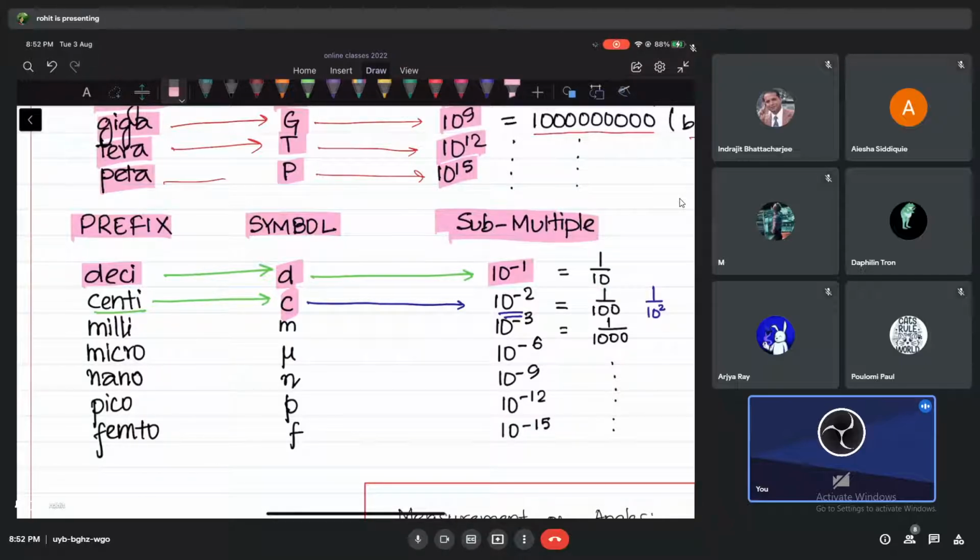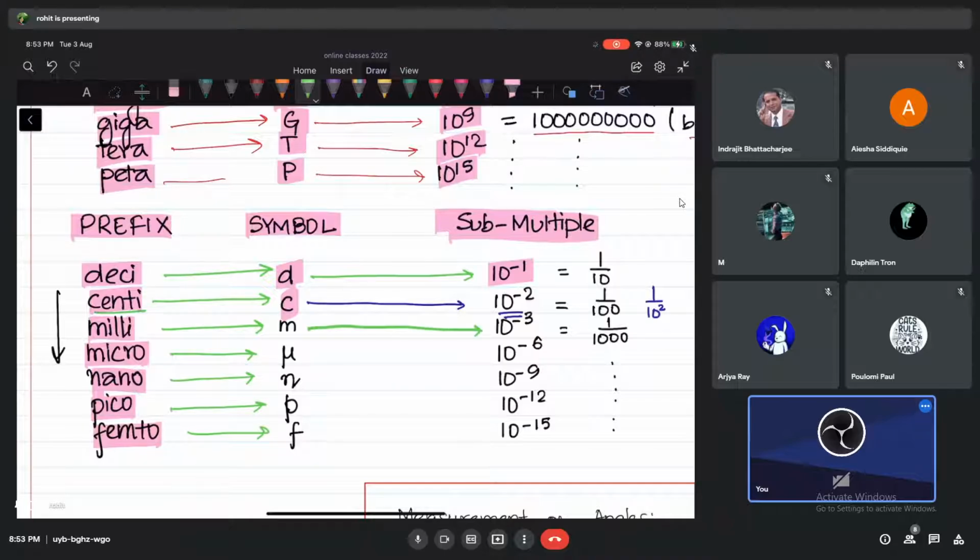So as I go below, these prefixes are becoming smaller and smaller. Milli is much smaller. Micro is much smaller. Nano, pico, femto. Milli, small m is the symbol. Micro, mu. Nano, and pico, and f is femto. Please go through all these things, okay?